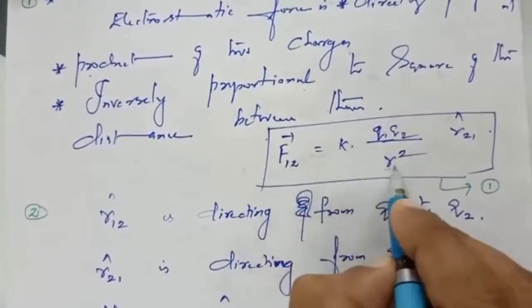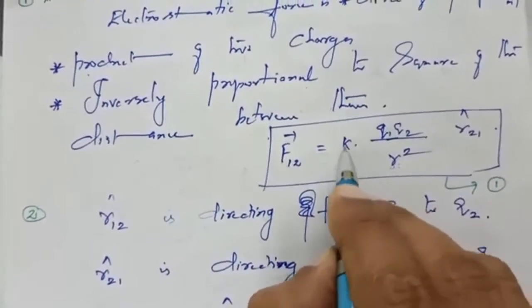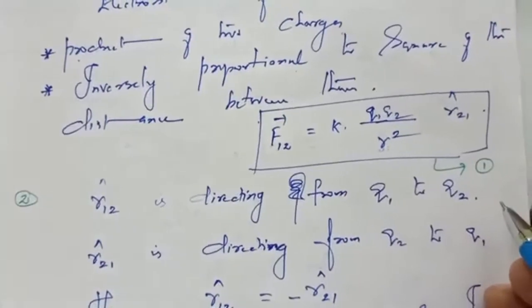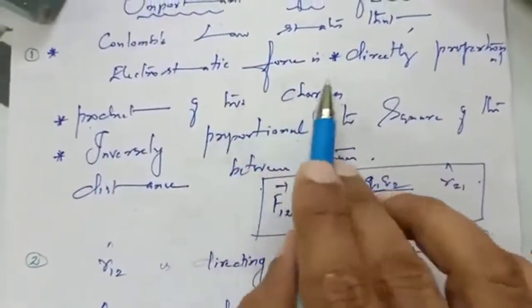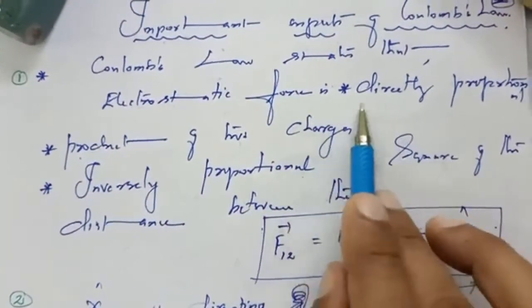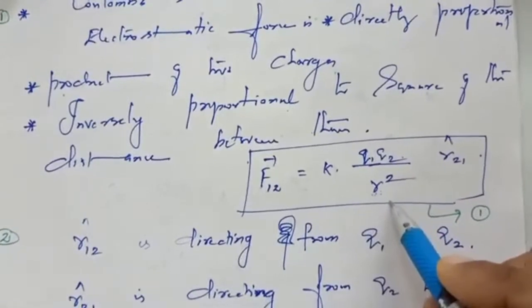So it can be written like this, where K is called a proportionality constant, a constant value we will come across in the subsequent aspect. This is the first aspect. So Coulomb's law states that the electrostatic force is directly proportional to the product of the charges and inversely proportional to the square of the distance between them.